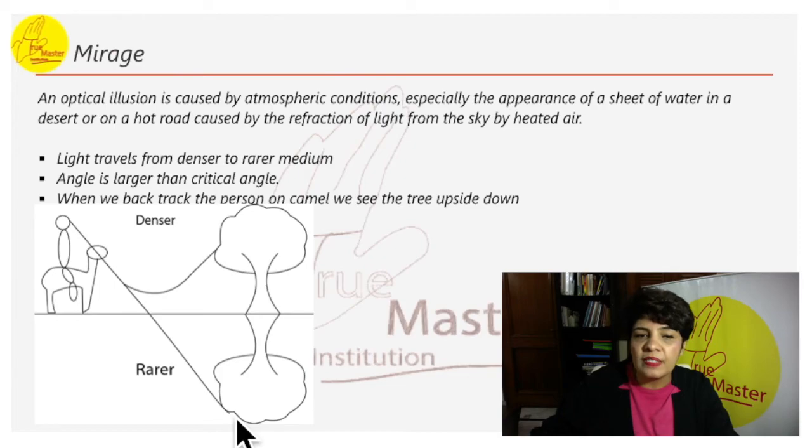So whenever we see the object upside down, these rays, when backtracked, reach the eye of the observer. He sees an inverted image and the brain sends the signal that, being upside down, there could be water. There is no water and we cannot see the water, but the image is upside down. So our brain is sending the signal that since the image is upside down, there must be water.